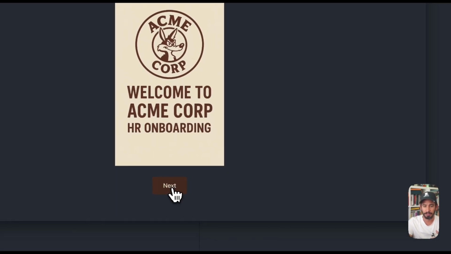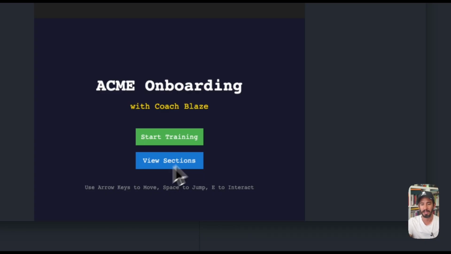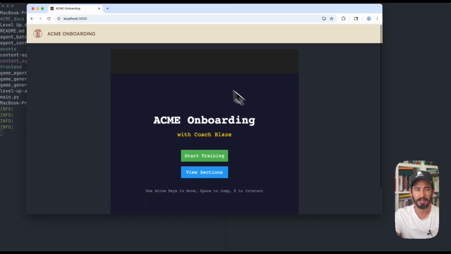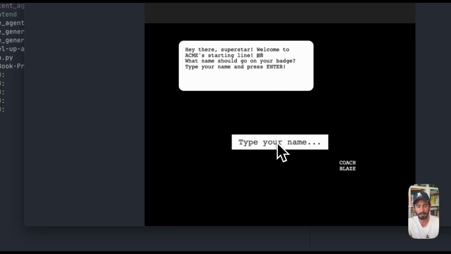We can really quickly walk through and see what the game itself is. If I click next, I get this Acme onboarding. There are minor details here, like the logo and the favicon, this little logo over here. If I hit start training, I can type in my name.